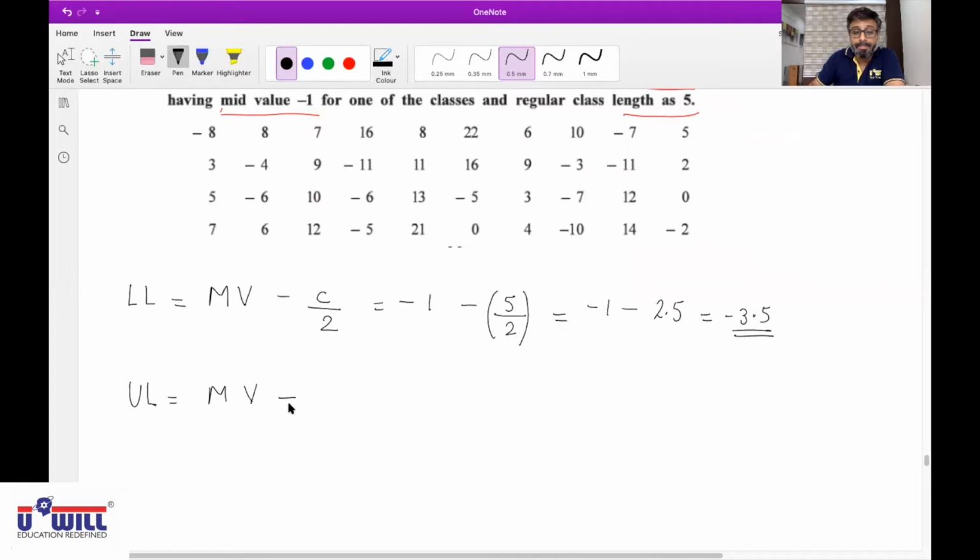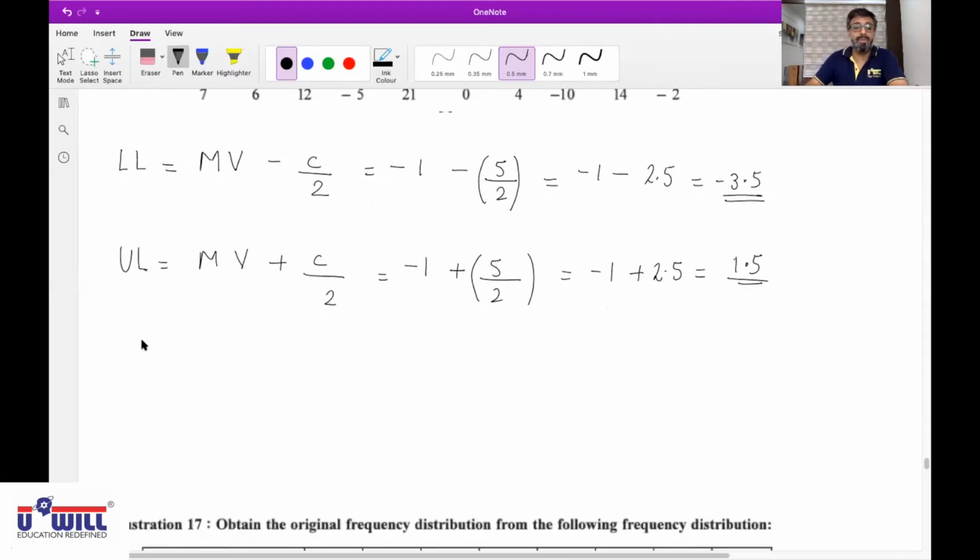Now tell me upper limit also in the same manner so that you don't make a wrong answer. The formula: mid value plus C by 2. What is the value? -1 plus 5 by 2. Now which portion will you solve first? 5 by 2 is 2.5. So -1 plus 2.5. Put it in calculator. 1.5. So what is one of your classes? -3.5 to 1.5. Okay, -3.5 to 1.5 is one of your classes.